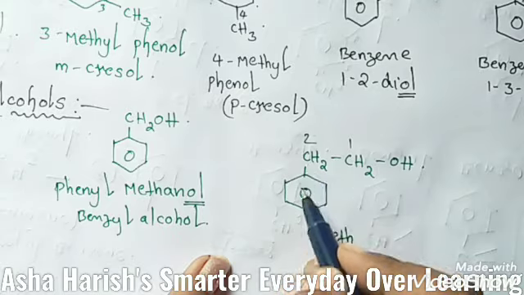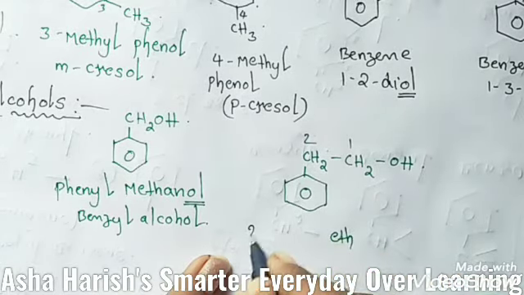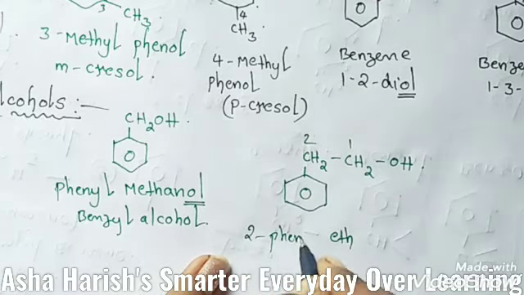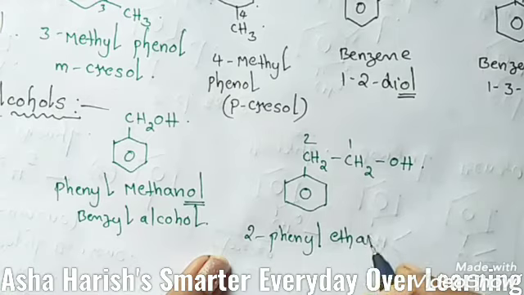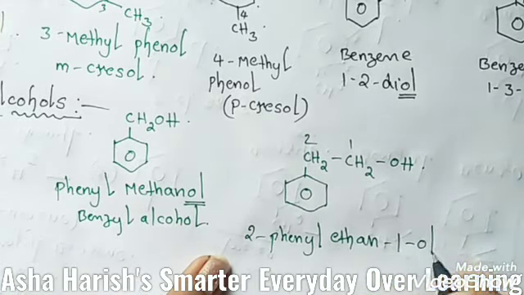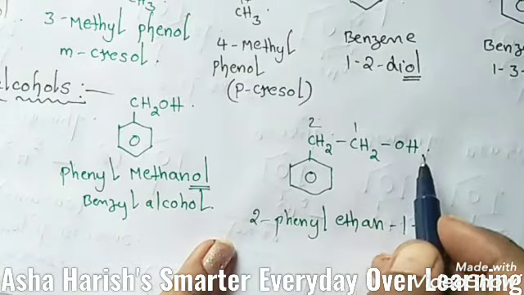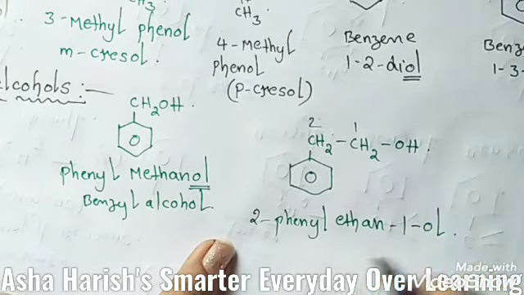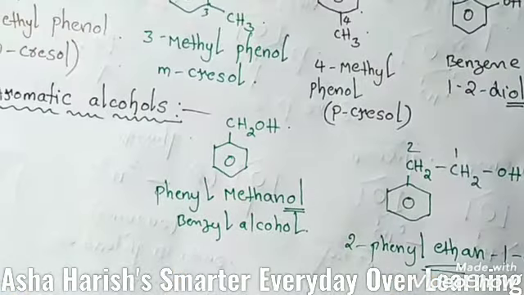So at this second carbon, this phenyl group is located, so 2-phenylethane 1-ol. At this first carbon, the alcoholic group is located. 1-ol is the name of this compound. Okay students, this is about aromatic alcohols.